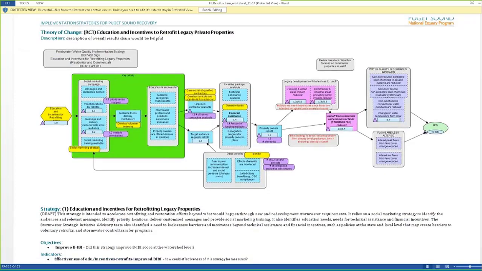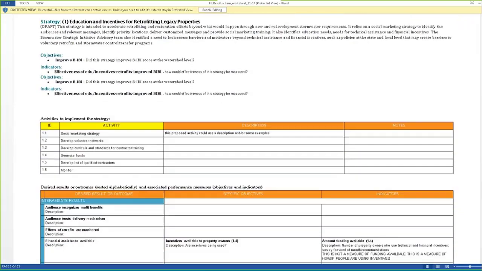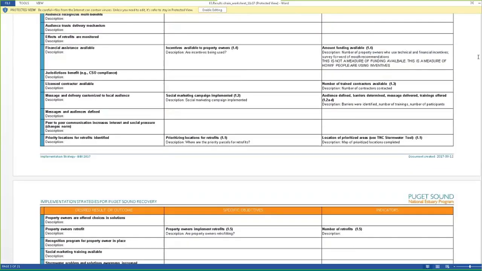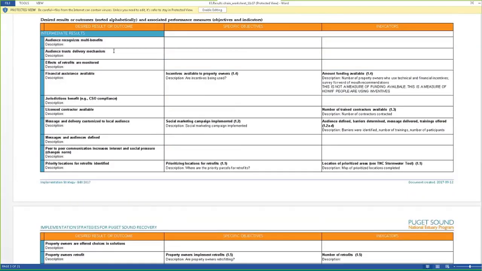And then what we did was create tables that allow any work group to come in, and rather than having to interact in a Miradi project directly, these can be used in a workshop type setting. So any workshop participant can put any sort of description or notes or comments related to the activities that are proposed, and then do the same for any intermediate results, objectives and indicators.